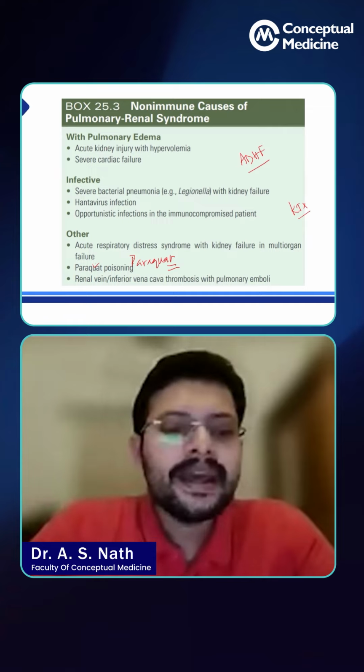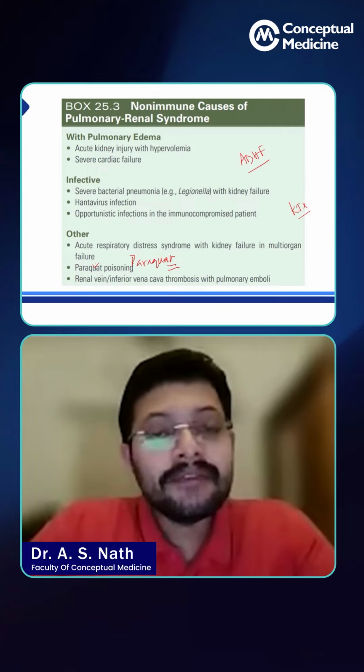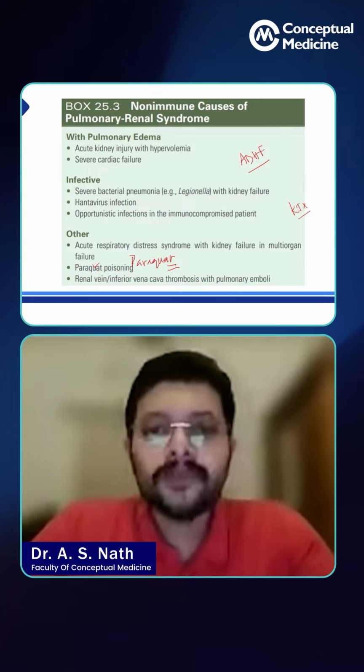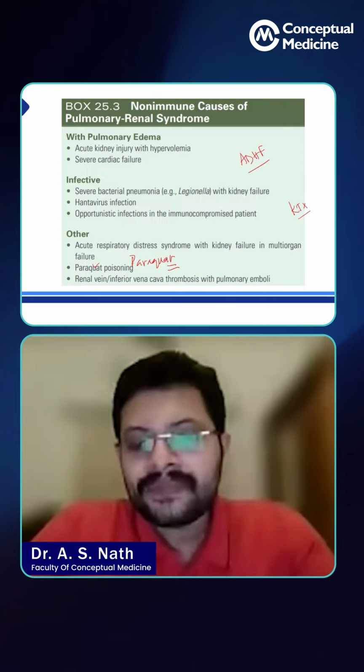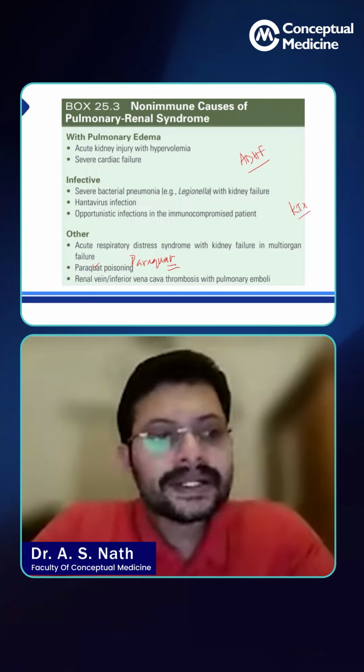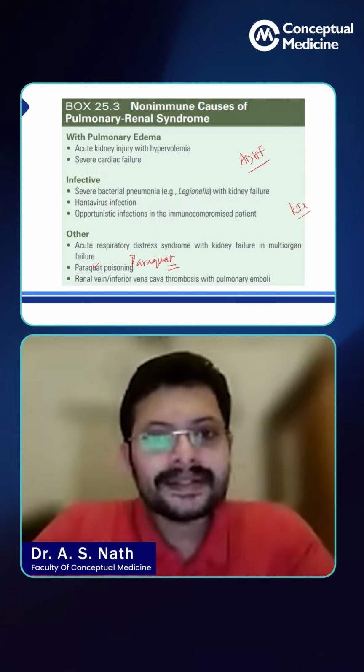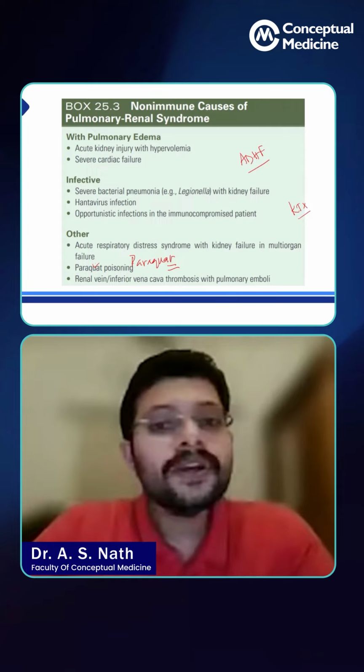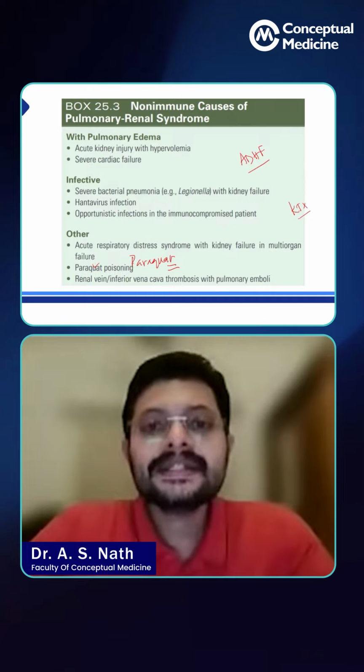And renal vein or inferior vena cava thrombosis with pulmonary emboli is a rare cause of pulmonary renal syndrome. So this tabular column is just to tell you that pulmonary renal syndrome means there's a problem in the respiratory system and a problem in the renal system, and there are different causes that can cause this kind of a scenario.